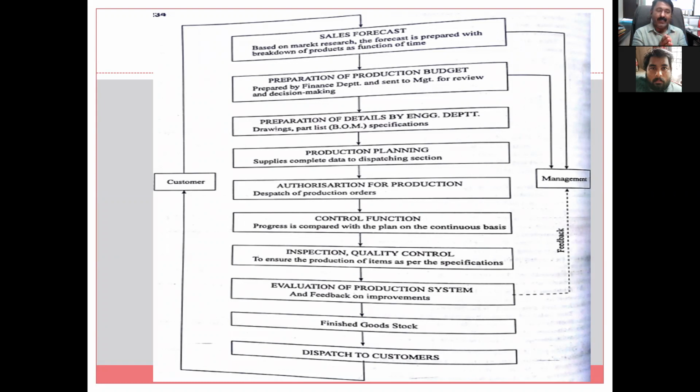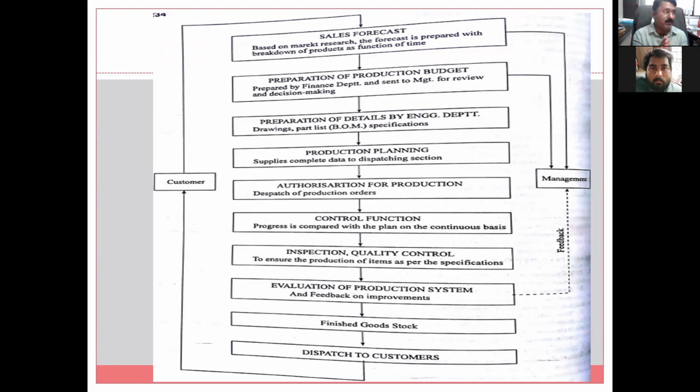Later we will take a very simple example, so let us consider a bike. Suppose the forecast says that in the month of April, at one particular outlet, 2000 bikes are required, and overall the demand for that month may be 1 lakh bikes. So this is the forecast that 1 lakh bikes will be required.